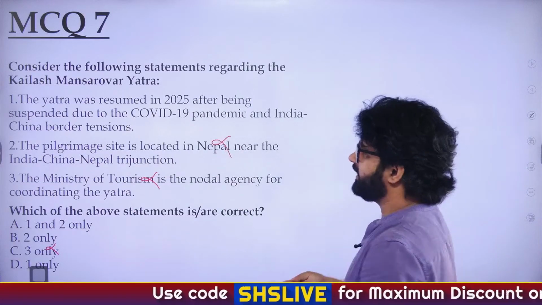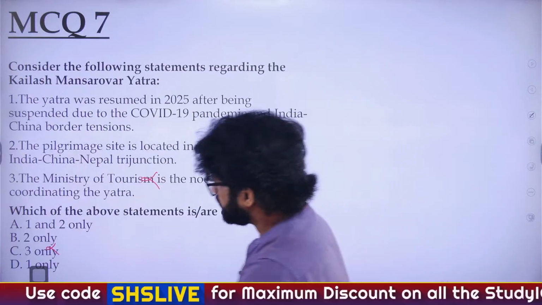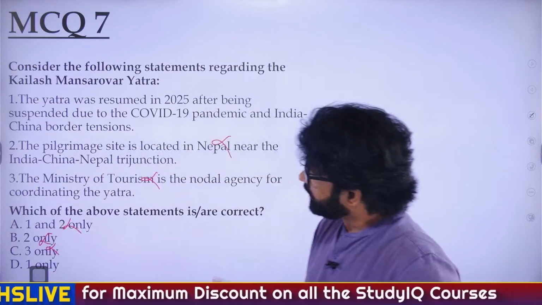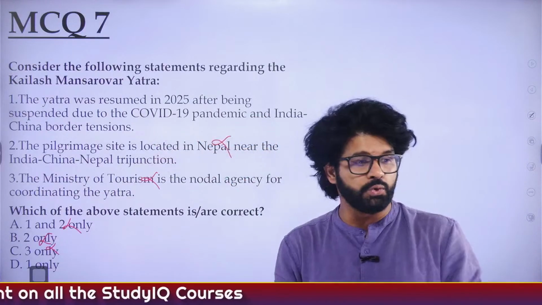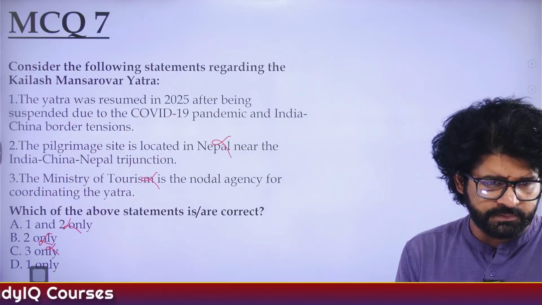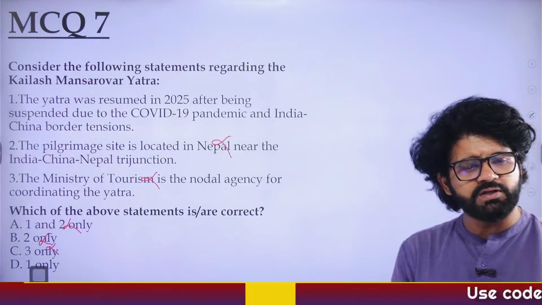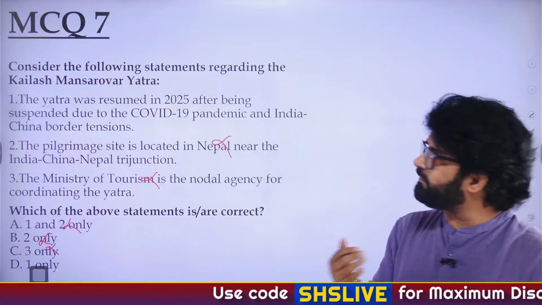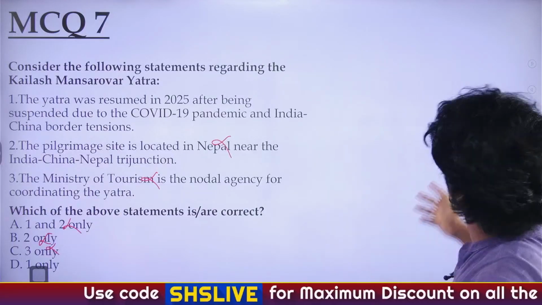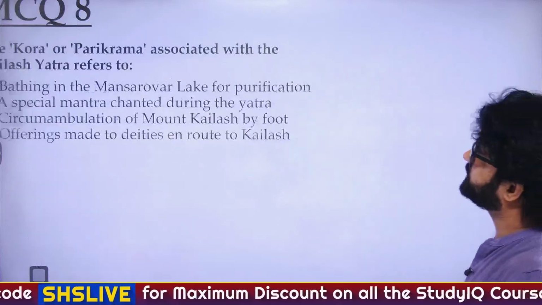It's located in China. So, second is also wrong. Now, if second is wrong, we are getting the answer. One only, Yatra was resumed in 2025 after being suspended due to COVID-19. It's located in China, Mamta. Kailash Mansarovar, China. And that's why we need cooperation of China, and that's why it has resumed after 6 years.